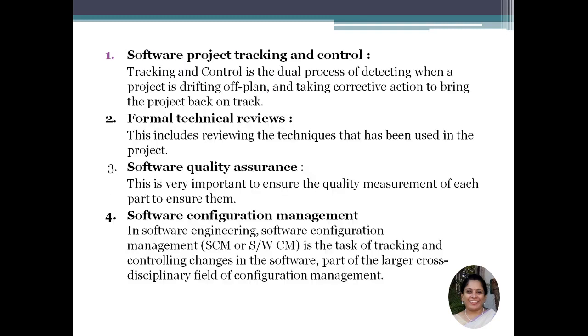So, to begin with, first is software project tracking and control. Now, tracking and control is a dual process of detecting when a project is drifting off plan and taking corrective action to bring the project back on track. So we need to check whether the project is going on the proper track. If it is not, what are the reasons? We try to rectify the reasons and then bring it back under control.